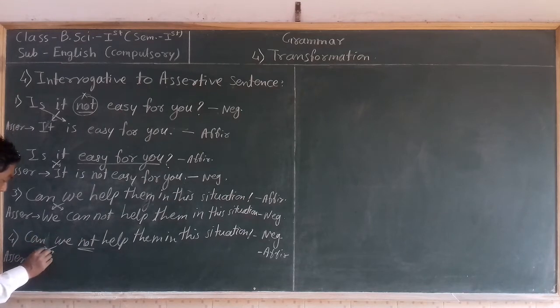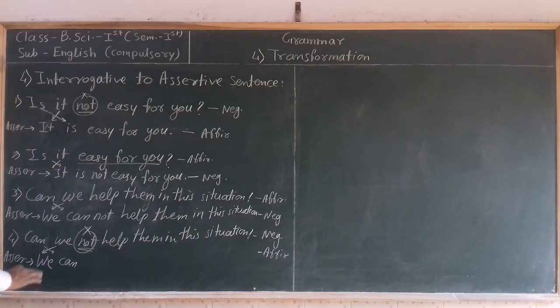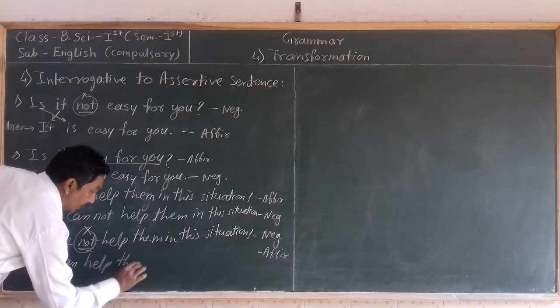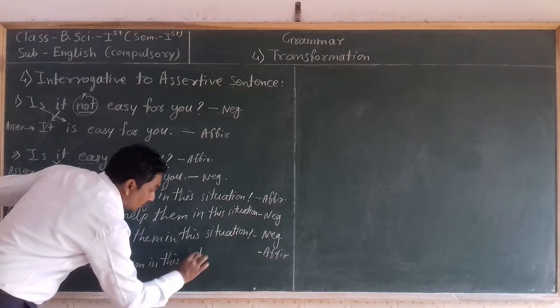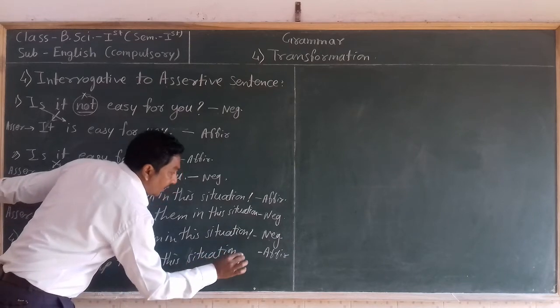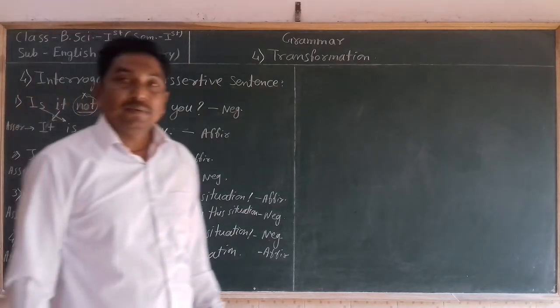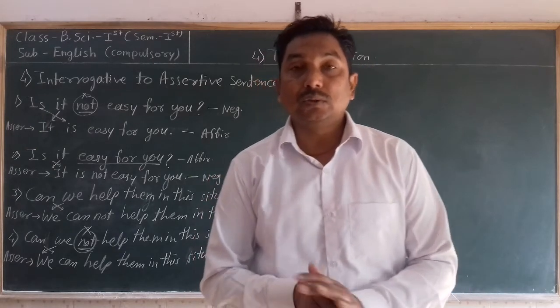So how can we transform? First, do the exchange. First take the subject, then the helping verb "can", then take out "not" from the sentence and write the full remaining sentence as it is: "We can help them in this situation", and write a full stop at the end of the sentence. So students, in this way we can transform any interrogative sentence into an assertive sentence, and I think you understood how to transform this sentence.